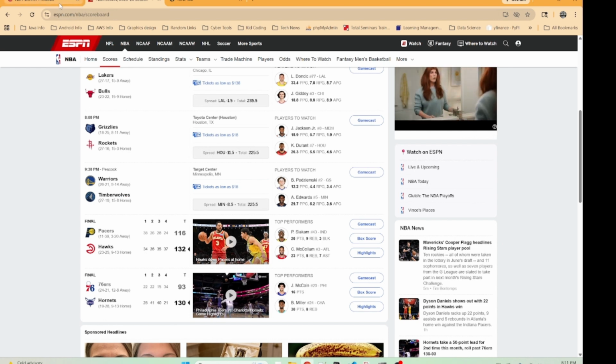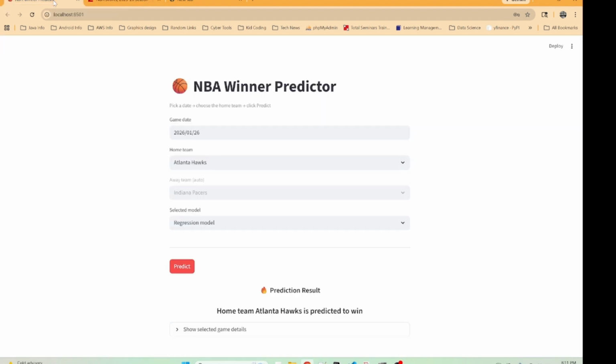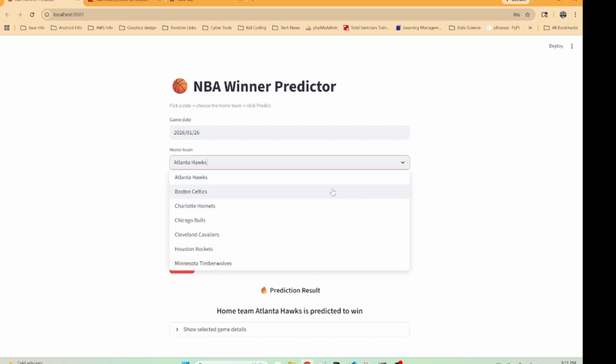So far it's 1-for-1, and it's not using what happened already. You'll see that as I continue going through this. It's not using what happened. And Atlanta was the home team, so I wonder if there's a little bias towards that in this model.